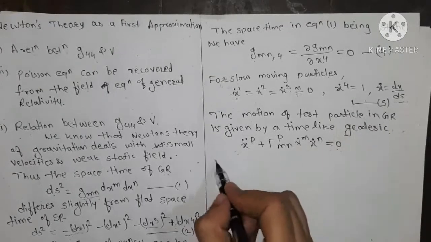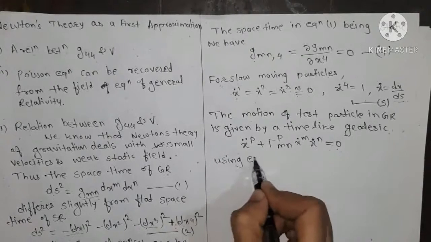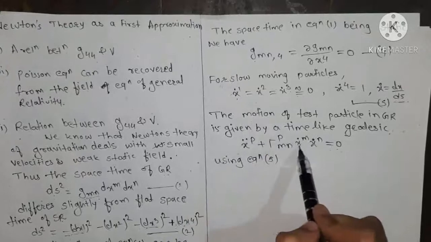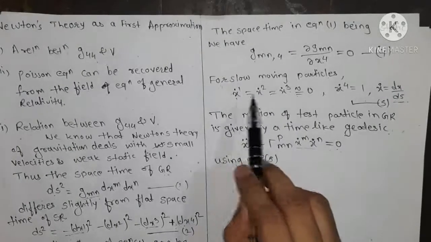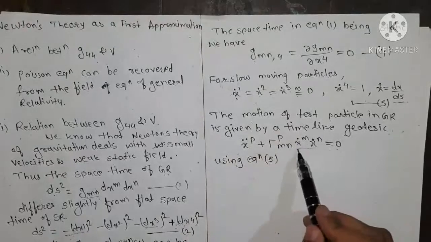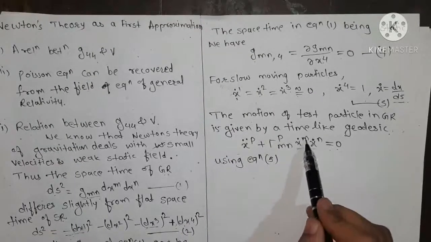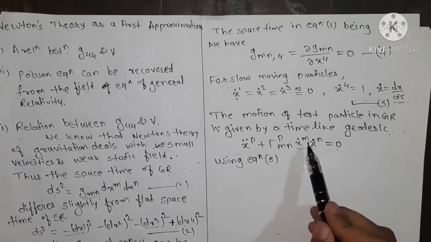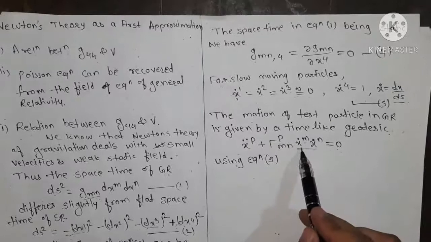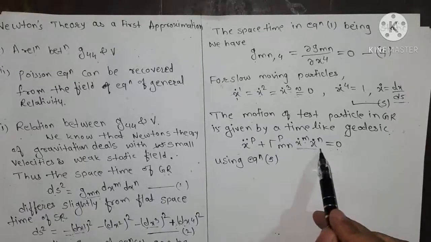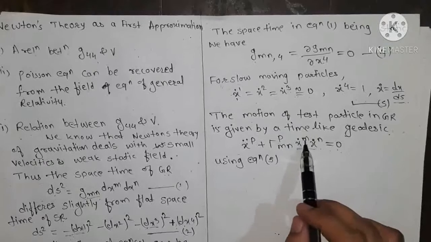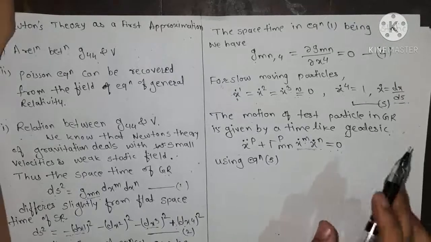So using equation 5, x dot 1 is 0, x dot 2 is 0, x dot 3 is 0. So in this term, for m equals 1, 2, 3, it equals 0. So for m equals 1, 2, 3 this term is 0, and we have only the fourth term. So for this we can substitute m equals n equals 4.